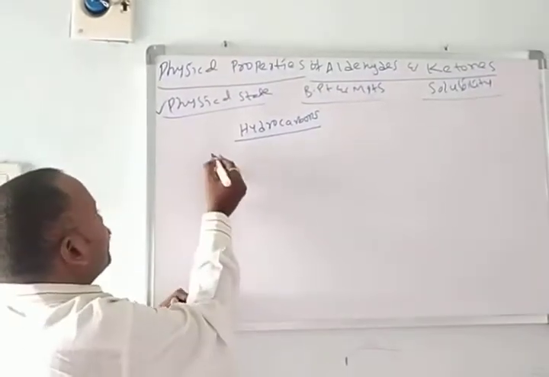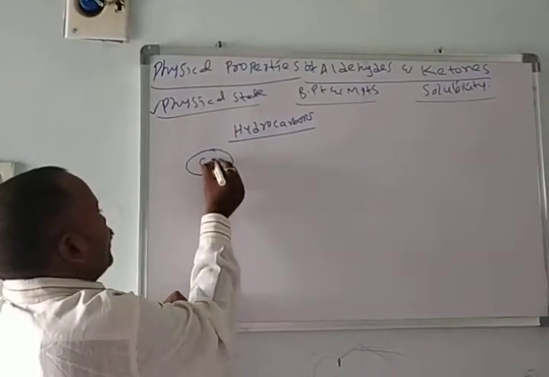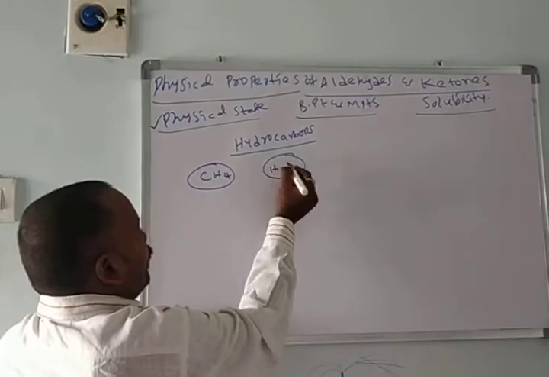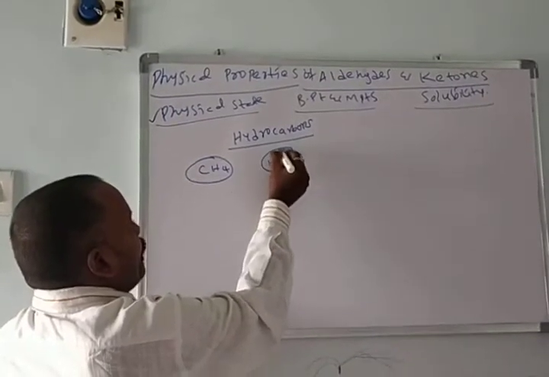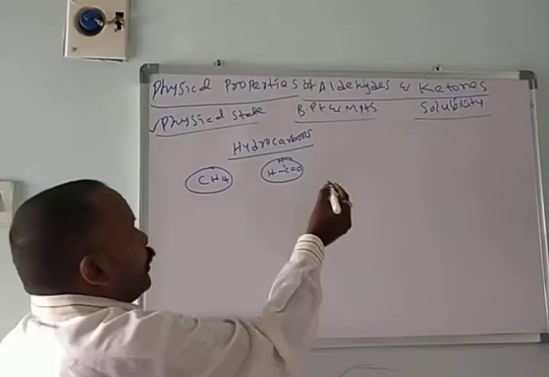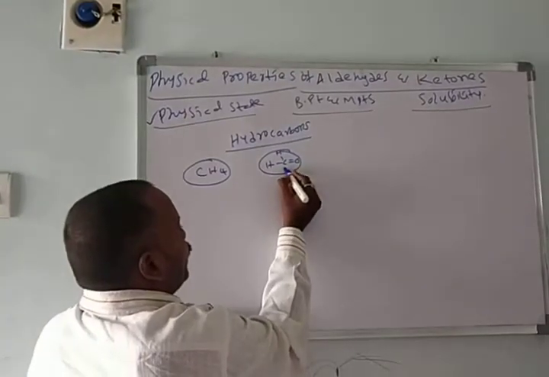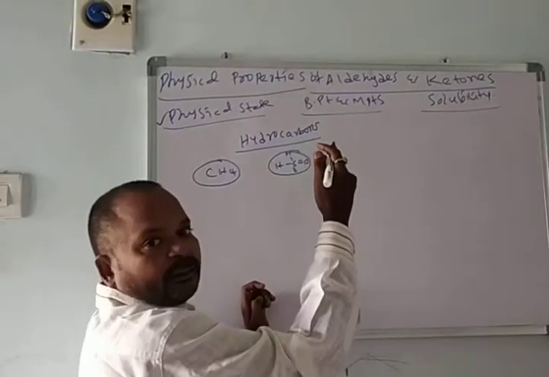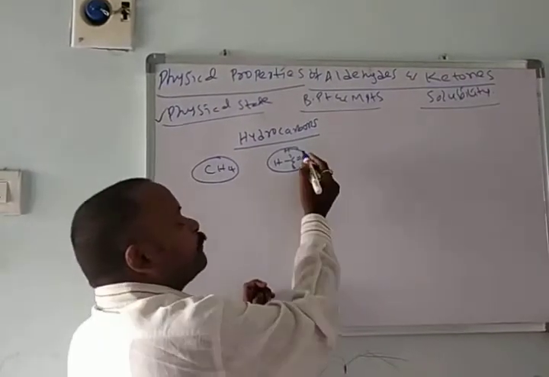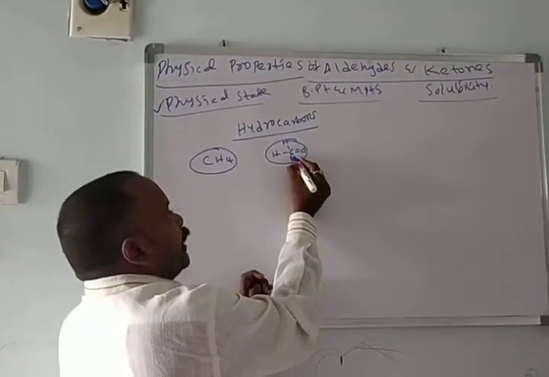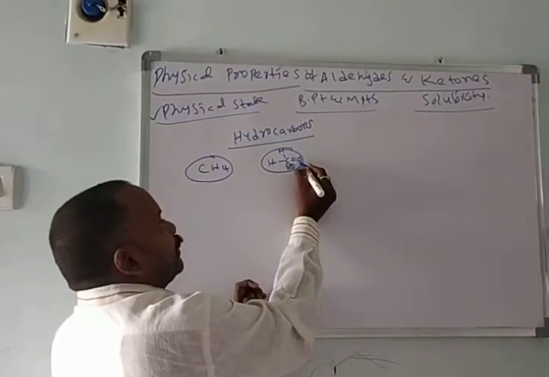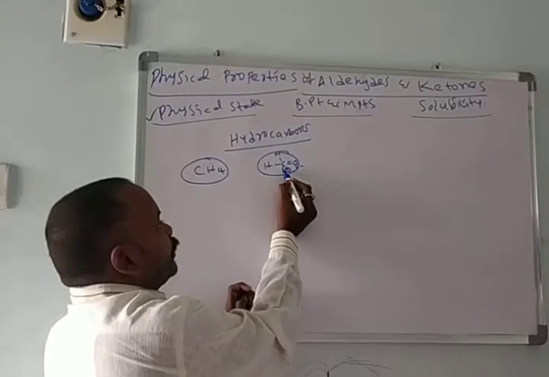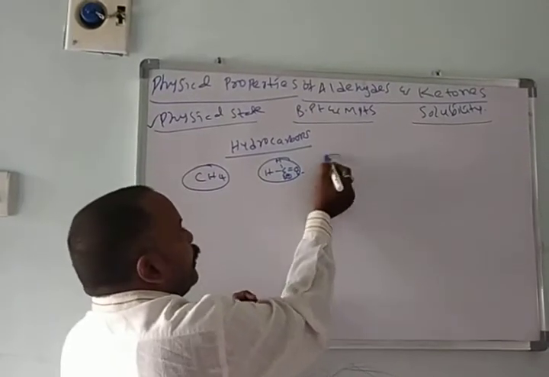This is the hydrocarbon part, for example methane. Here formaldehyde or a ketone is there. In formaldehyde we have carbon. Already I explained the nature of the C double bond O group. Here carbon gets partially positive and oxygen gets partially negative.